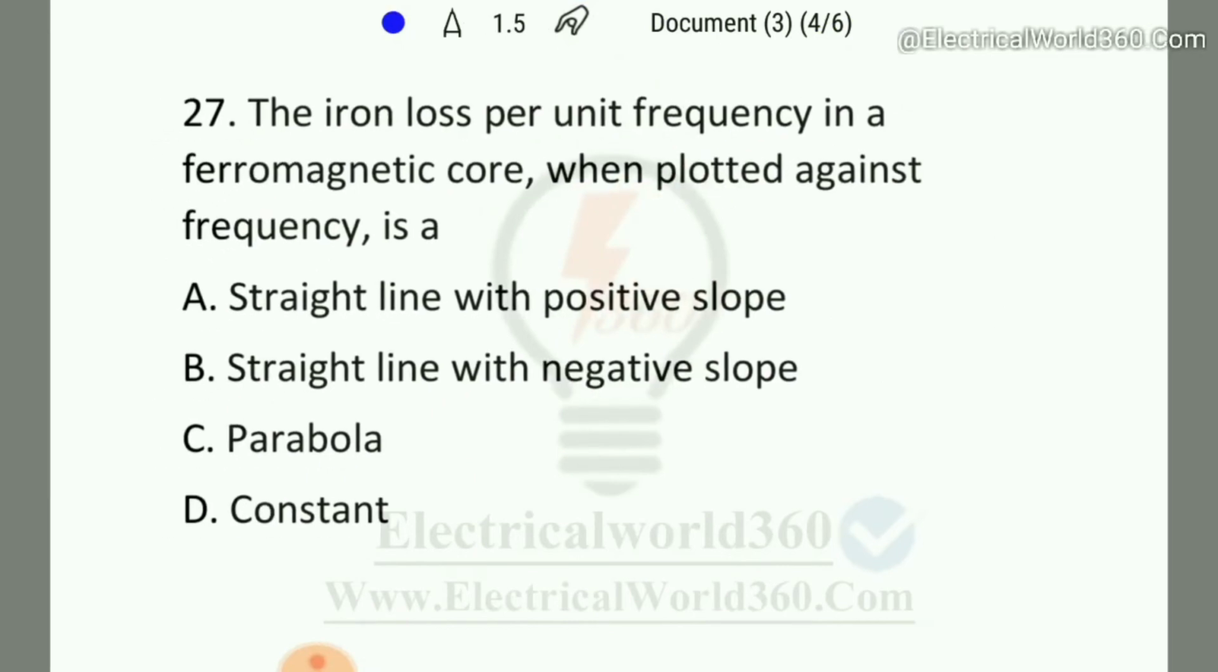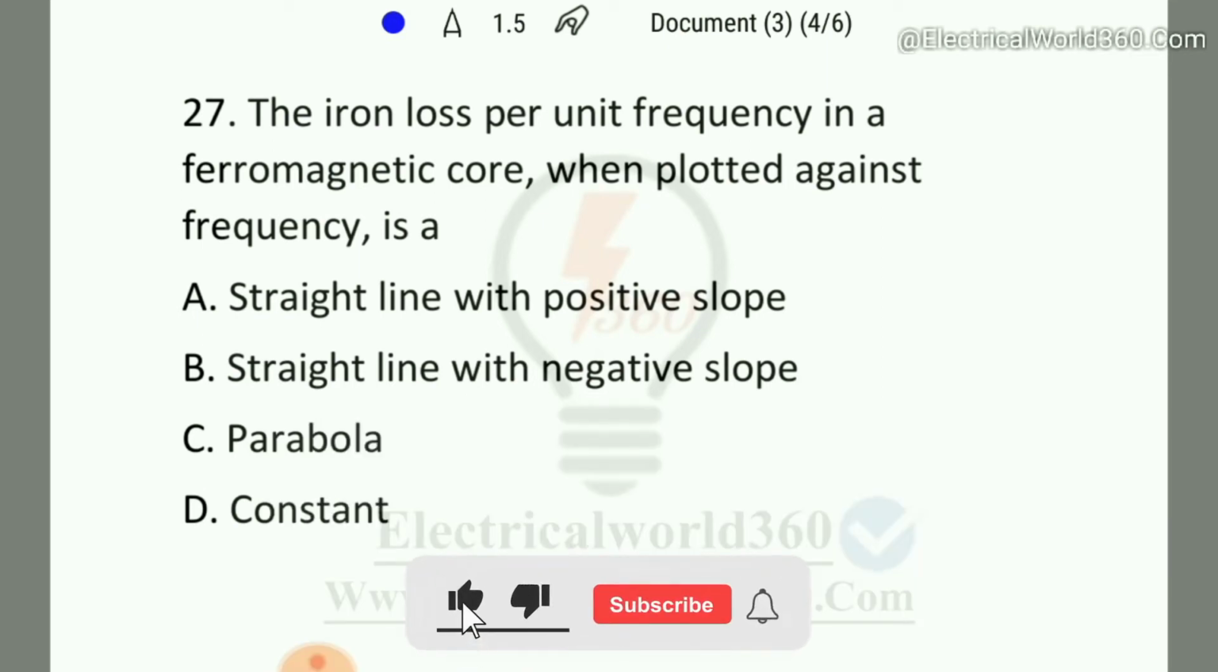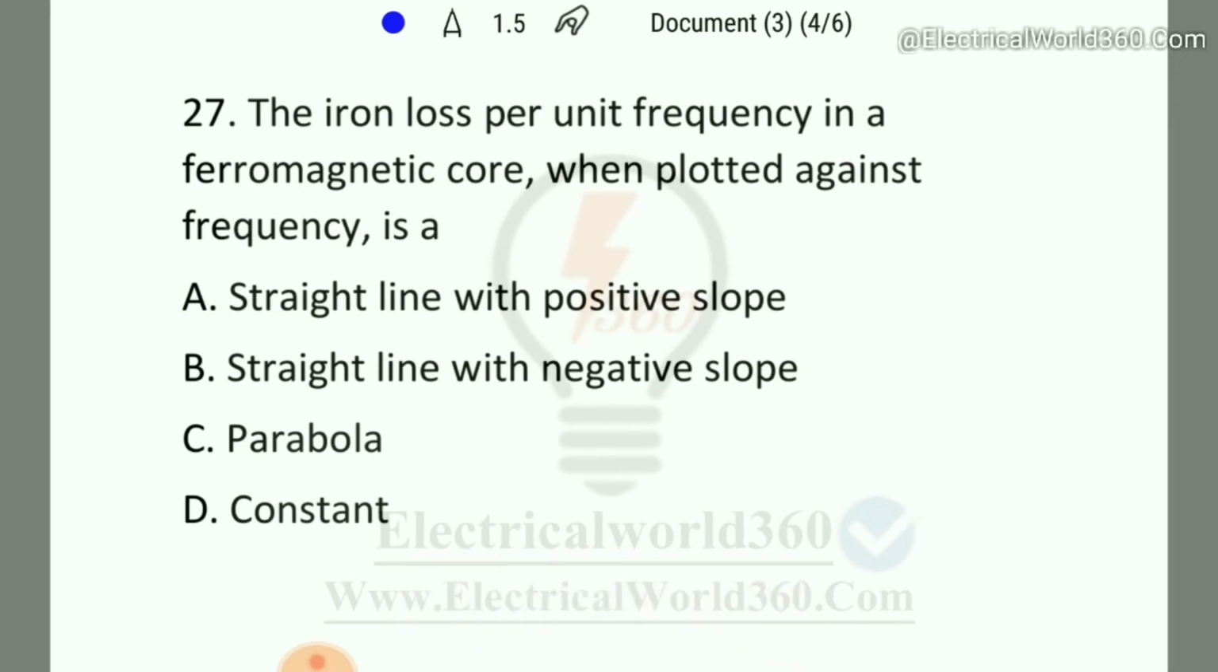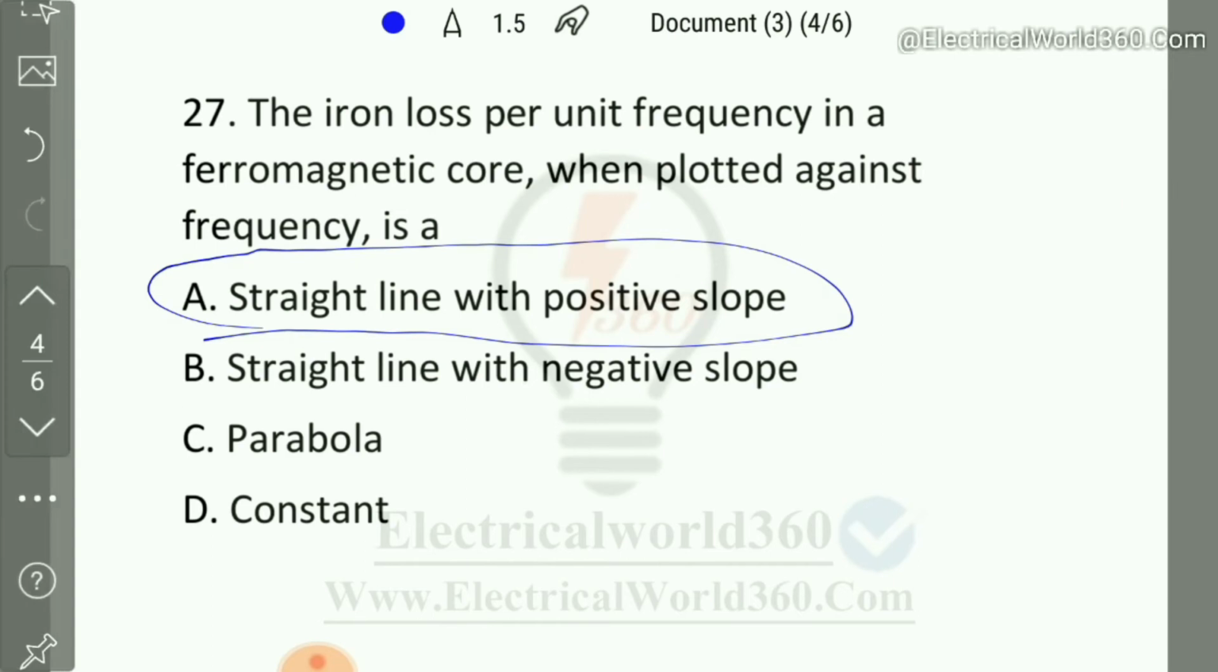Coming to the next question, question number 27. The iron loss per unit frequency in a ferromagnetic core, when plotted against frequency, is a straight line with positive slope, a straight line with negative slope, a parabola, or constant. So here the right answer is option A.